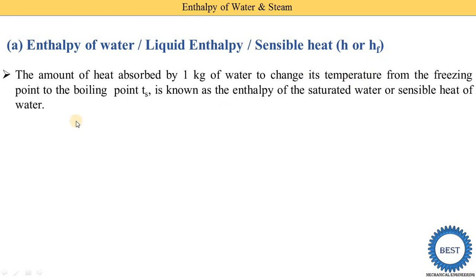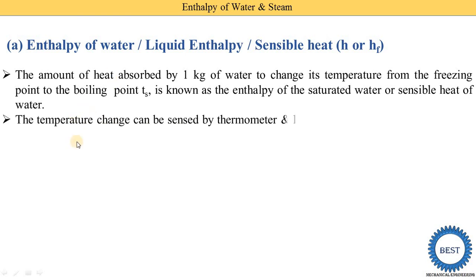In the last video we discussed the formation of the steam. If you know the formation of the steam, there are various stages, and for these various stages a different enthalpy is required. That's why we are studying this topic. If you understand the formation of the steam properly, then you can easily understand this topic. The temperature change can be sensed by a thermometer, hence it is called the sensible heat.